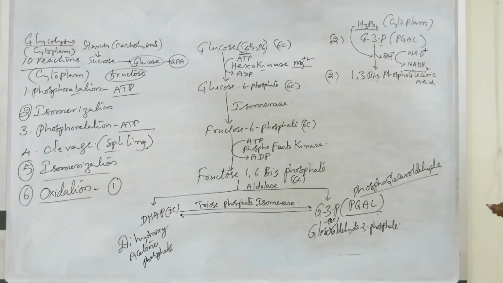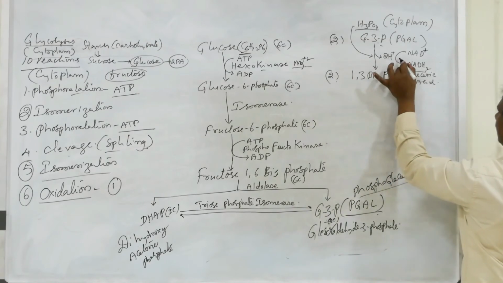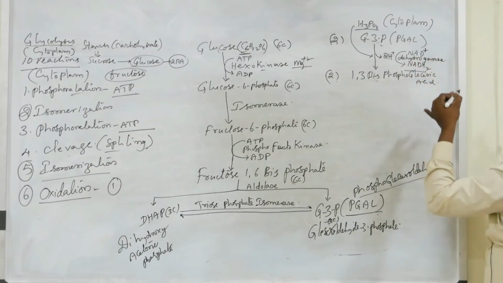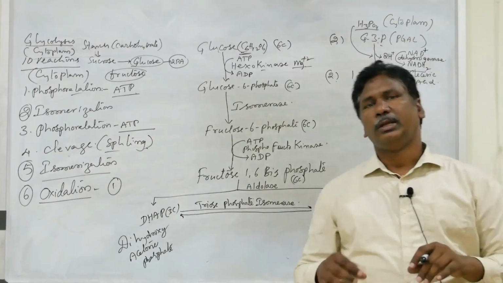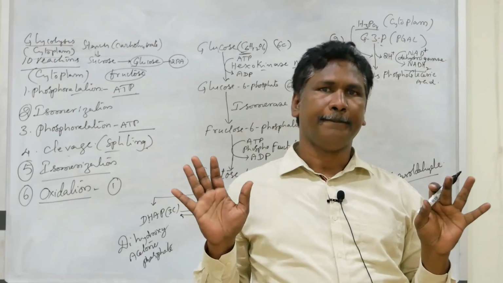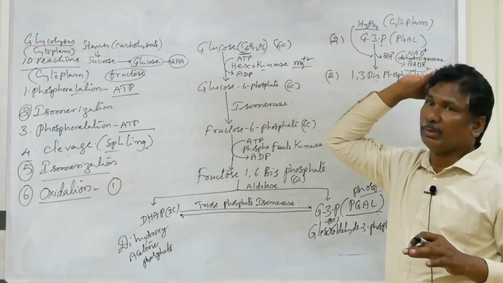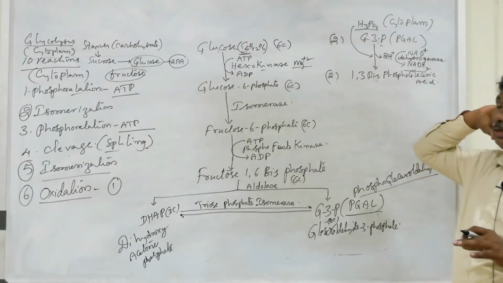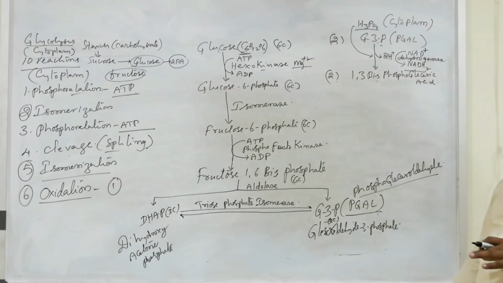So due to the involvement of NADH2, loss of hydrogens, that enzyme is dehydrogenase, G3P dehydrogenase. Remember once again, anywhere NAD or NADP is involved, that enzyme is a dehydrogenase. Similarly, where ATP is involved, that enzyme is a kinase.